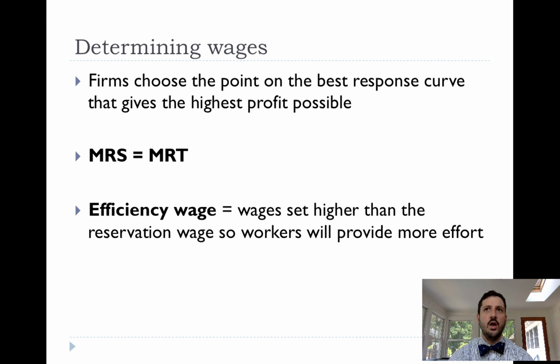So the way we thought about it before was, if Maria's reservation wage is $6, they really only have to pay a little bit more than that to get her to accept the job. But on the other hand, she's not going to provide much effort. So they're going to want to provide a higher wage to get her to provide more effort, and that's what we call efficiency wages. Another benefit that firms get from paying efficiency wages is that workers are less likely to quit, so there's less turnover. They don't have to hire as many workers.